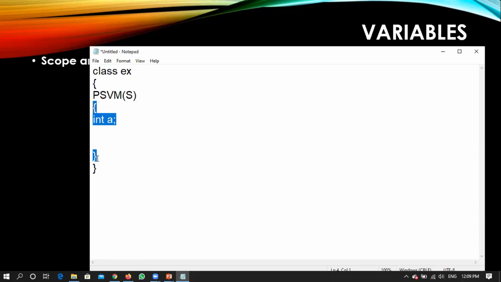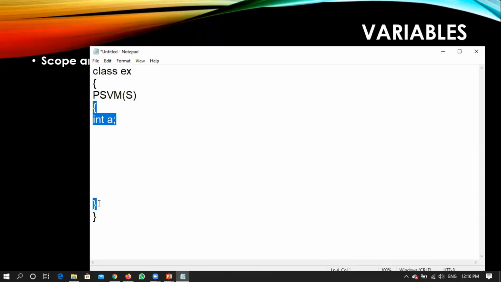I hope you are able to understand what I'm saying. Within this scope, from this opening curly brace till this closing curly brace, anywhere you can use variable a. This area, whichever has been highlighted, is nothing but the scope of variable a.